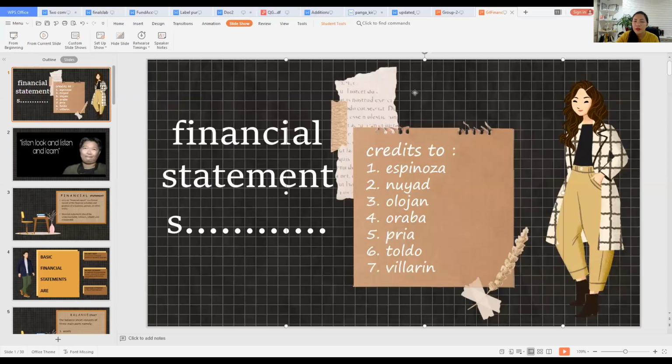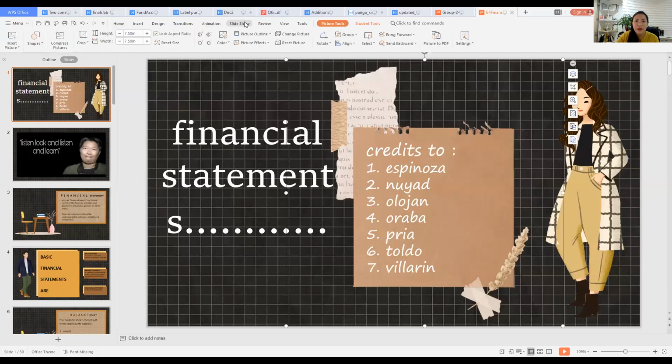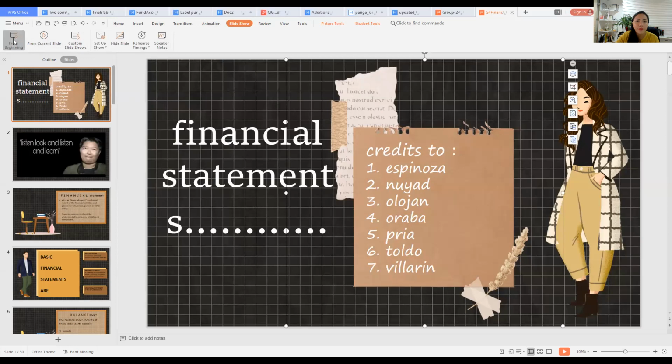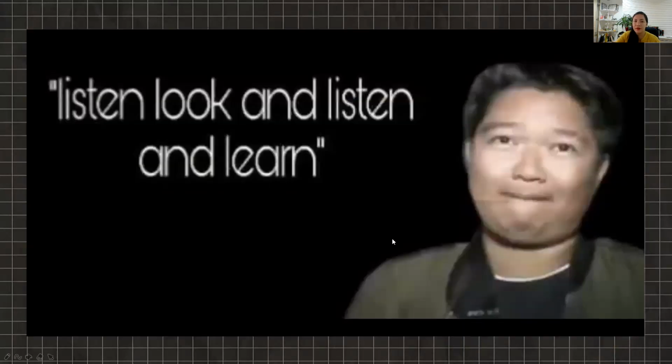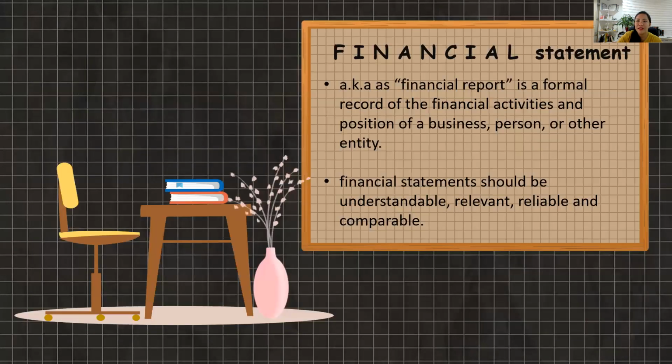Today class, so this will be the next subject. All right, so okay, here. Okay, first we need to make it a slideshow from the very beginning. Okay, so financial statements. This is to be here, right? Okay, so this is your classmate, and then financial statements.